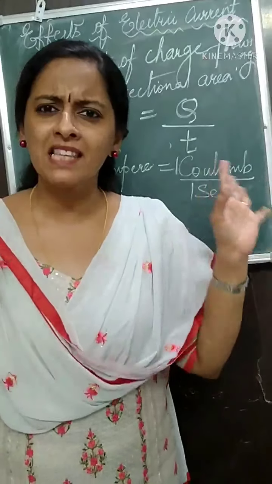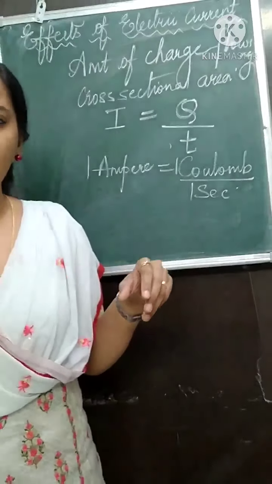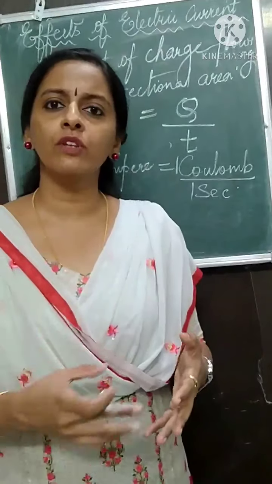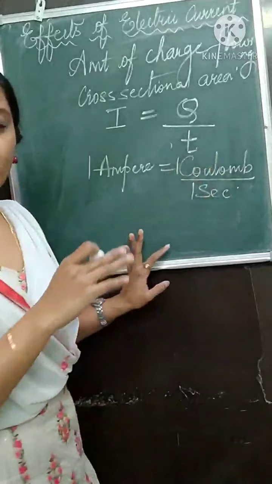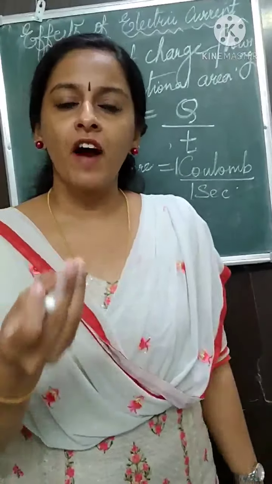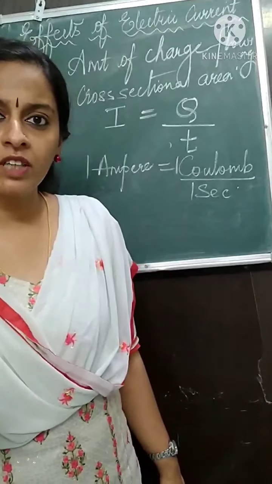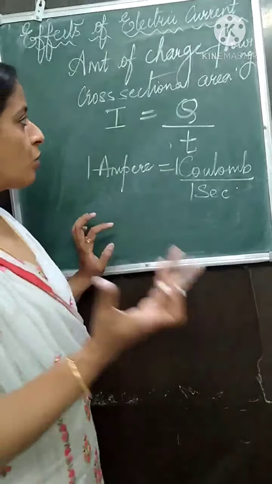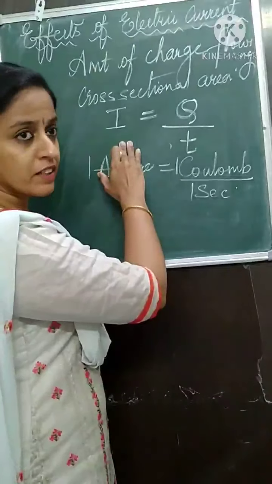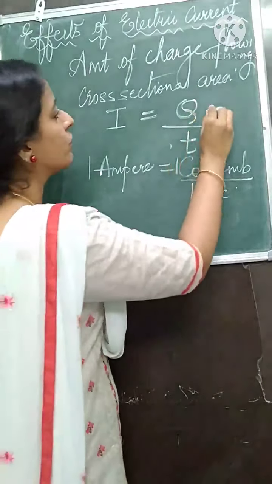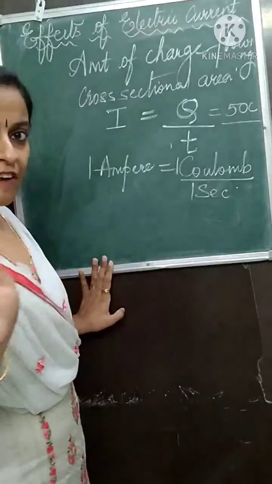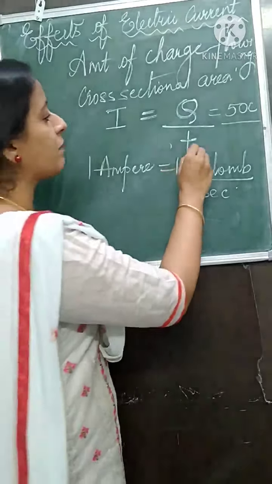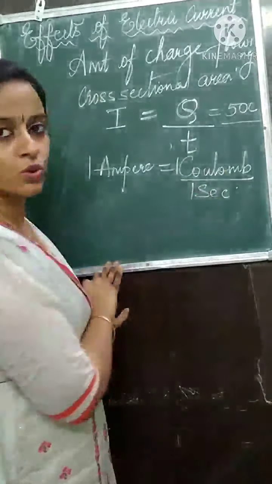There will be some easy numericals, like how much current is flowing through a conductor if 50 coulomb of charge is passing through it for 5 minutes. How will you convert? How will you calculate? Here you will write 50 coulomb through a conductor in 5 minutes. So 5 minutes we have to convert into seconds.